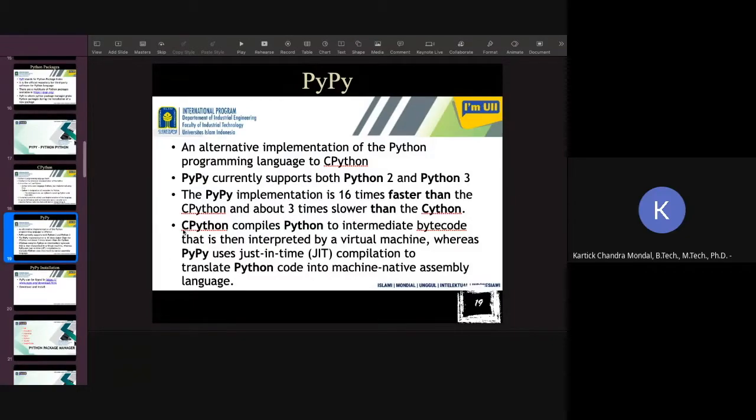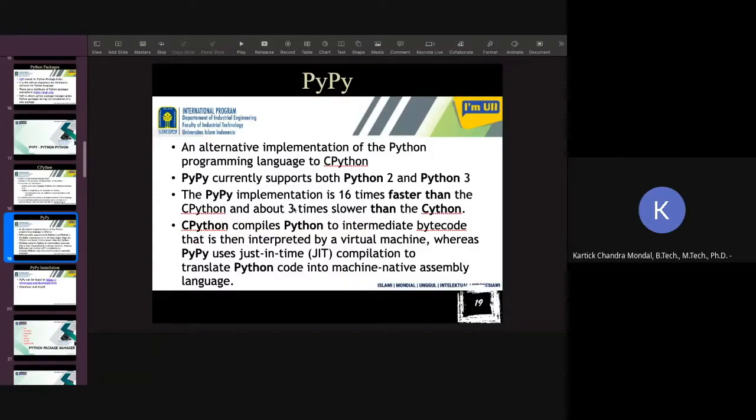CPython is compiled, or PyPy, that is the thing we will not use here, but we will mainly use CPython, which is commonly known as Python. Okay, so we will use CPython, which is commonly known as Python, and there is PyPy, the Python implementation of Python. This PyPy is faster. If you write some code, it will run in a faster way than the usual CPython, but we will not use that for our examples or our exercises.